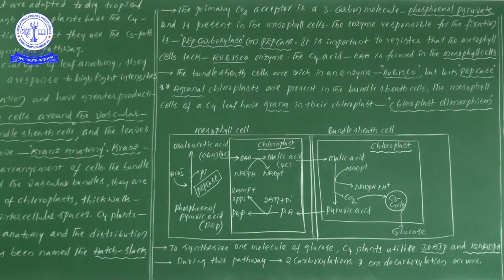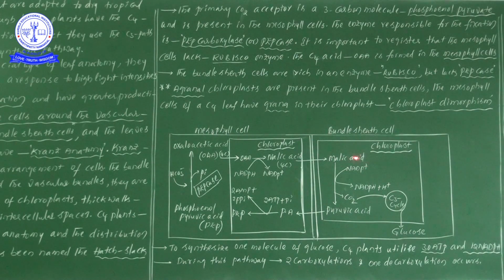Malic acid is also a 4 carbon compound. When this particular process takes place, NADPH is utilized and oxidized, that is, converted into NADP plus. Later the malic acid produced in the chloroplast of mesophyll cells now enters into the chloroplast of bundle sheath cells.